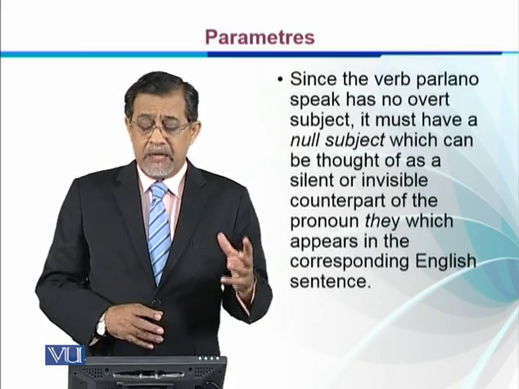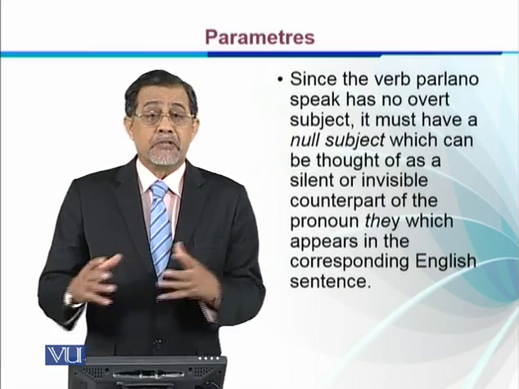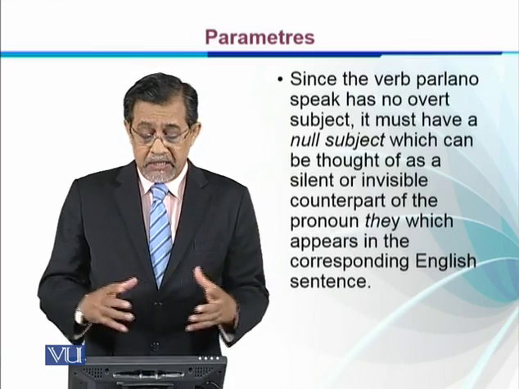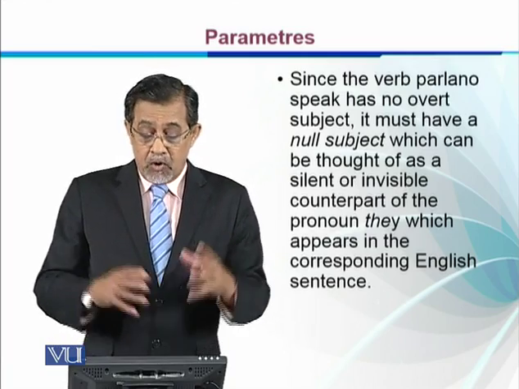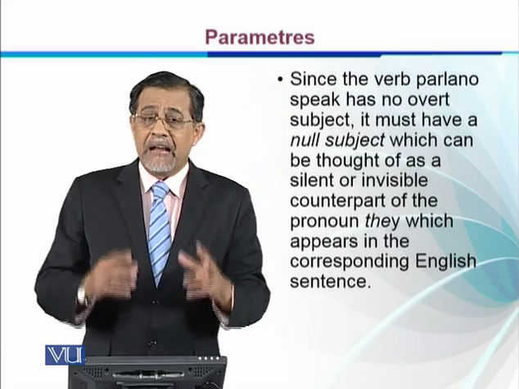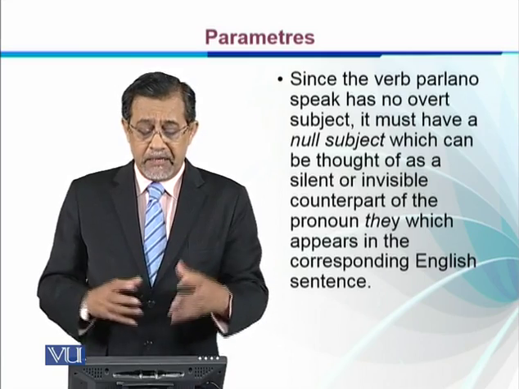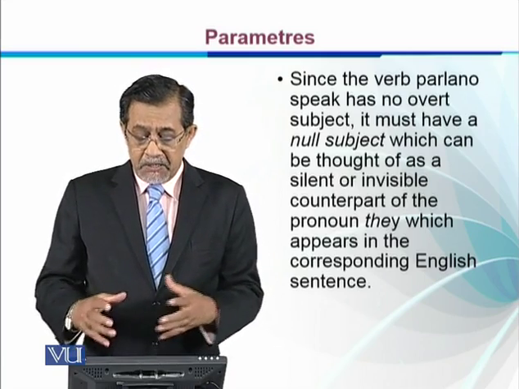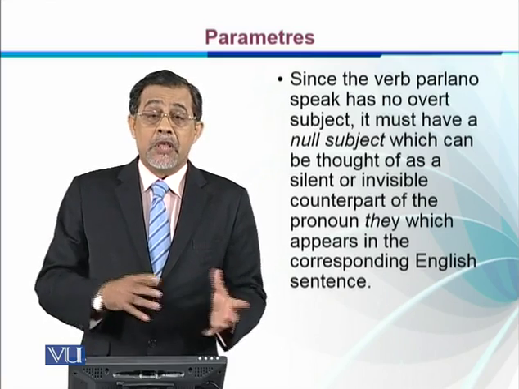Since the verb parlano, speak, has no overt subject, it must have a null subject. We say that it has a null subject, which can be thought of as a silent or invisible counterpart of the pronoun they. So we have to think of a silent subject they, or an invisible pronoun, which appears in the corresponding English sentence, as we just saw, they speak.